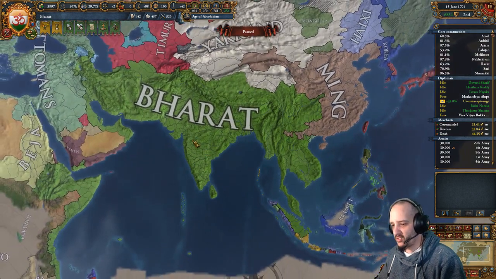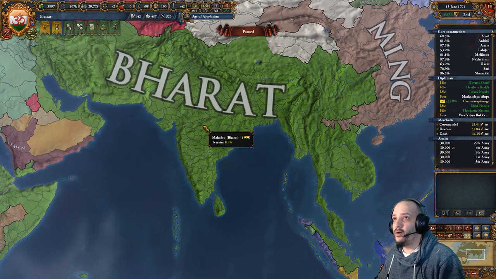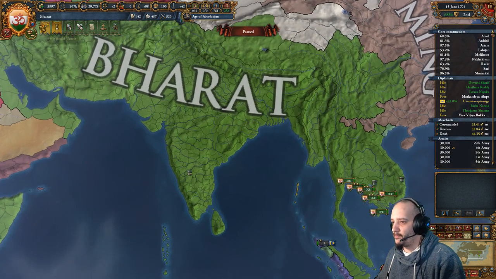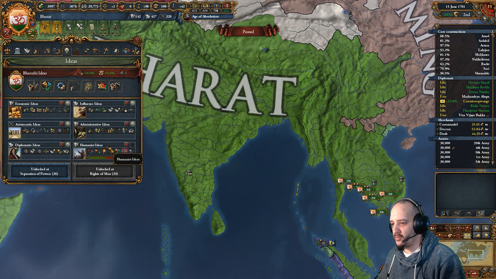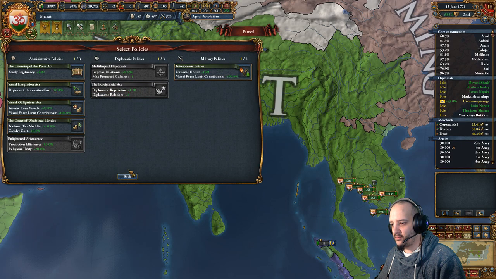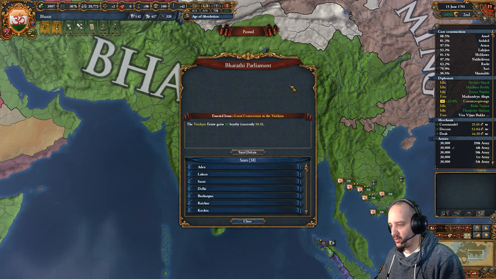So, we started with Vijayanagar, as I said. A lot of our expansion was based off diplo annexation, so diplo vassalization and then annexing them, which was pretty cheap because of influence with the 25% here, influence admin, which gives another 20% here, which we don't have anymore because we don't have subjects anymore. We also had a parliament, and as long as you have 2 vassals, you always get the debate to reduce by 15% the cost of annexations.